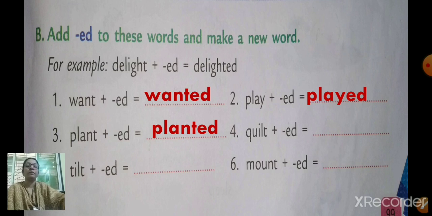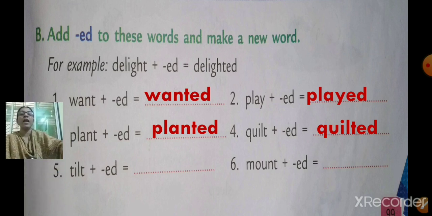Number 4. Quilt plus ed. So, what is the word? Quilted. Q-U-I-L-T-E-D. Quilted.